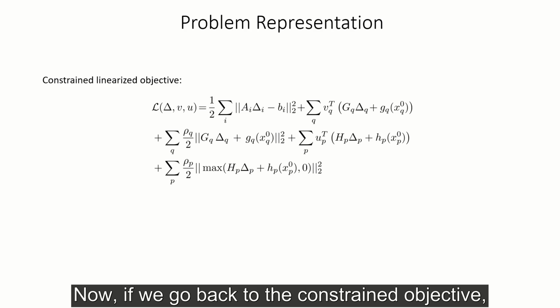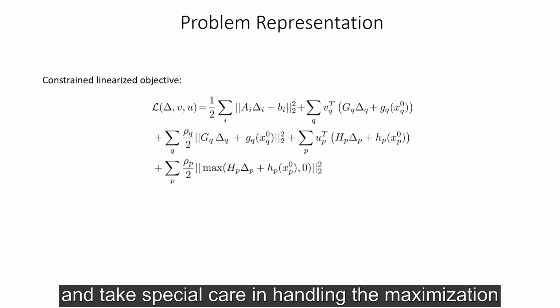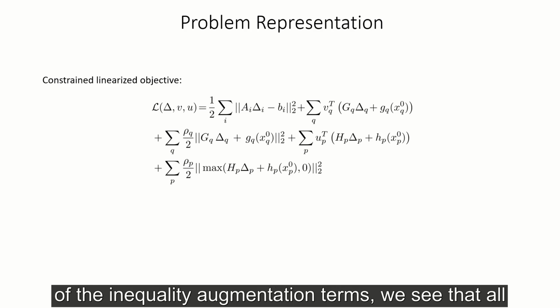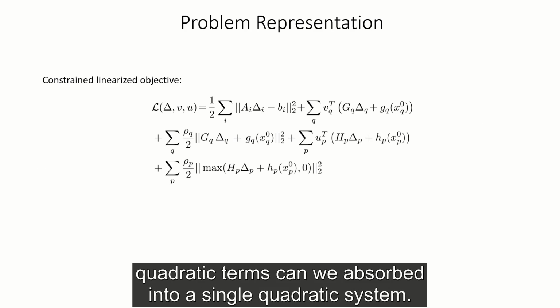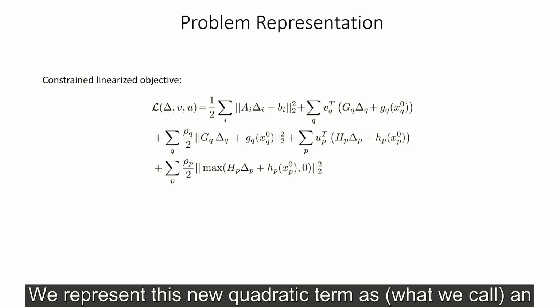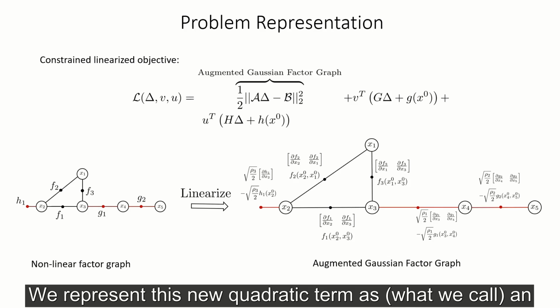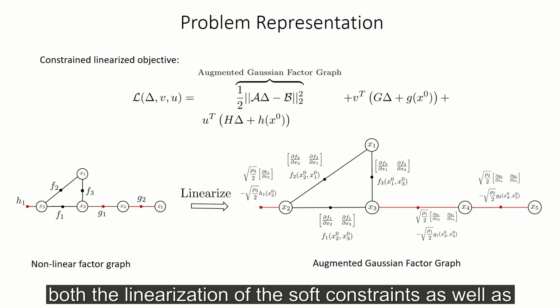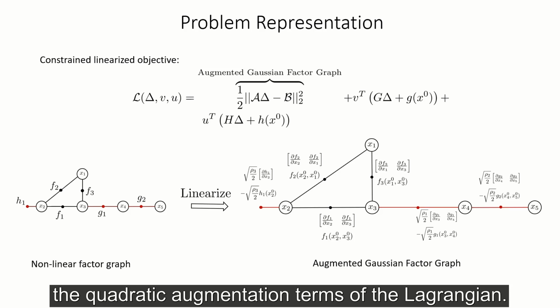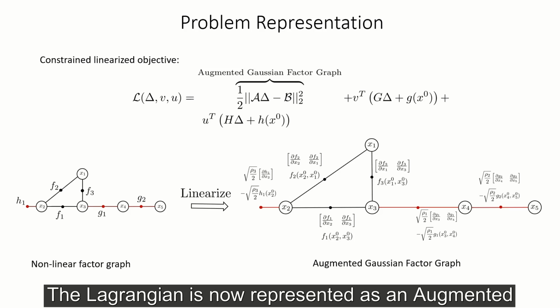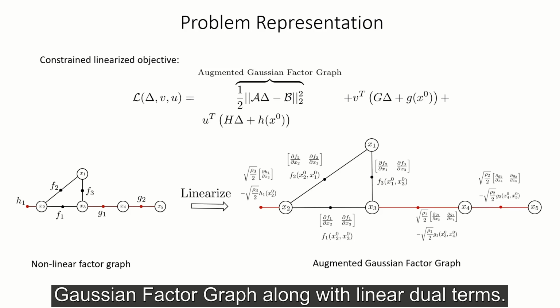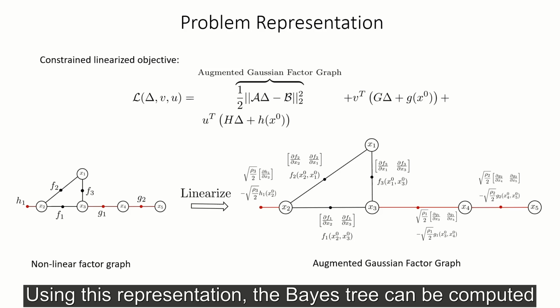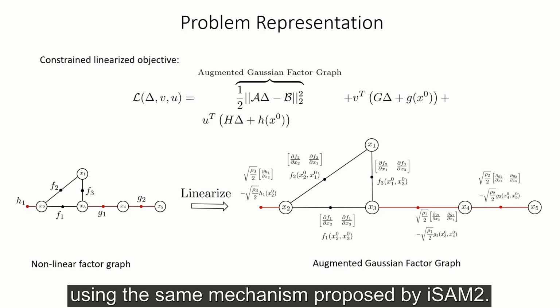Now, if we go back to the constrained objective and take special care in handling the maximization of the inequality augmentation terms, we see that all quadratic terms can be absorbed into a single quadratic system. We represent this new quadratic term as an augmented Gaussian factor graph since it encodes both the linearization of the soft constraints as well as the quadratic augmentation terms of the Lagrangian. The Lagrangian is now represented as an augmented Gaussian factor graph along with linear dual terms. Using this representation, the Bayes tree can be computed using the same mechanism proposed by iSAM2.